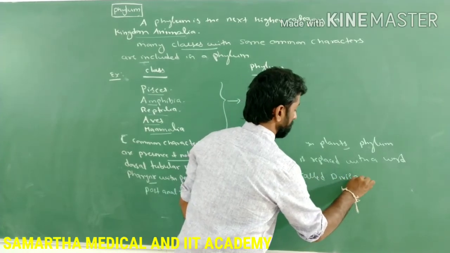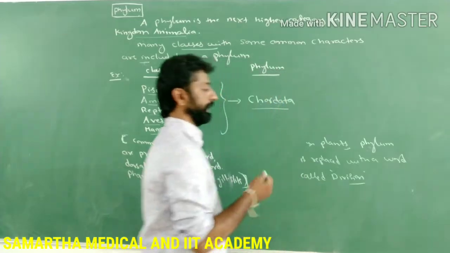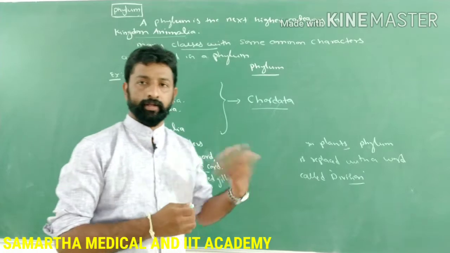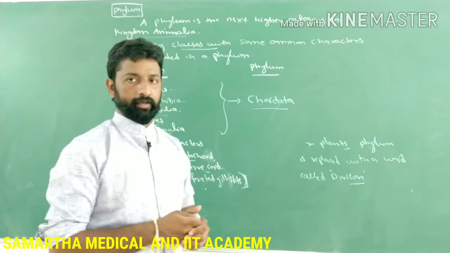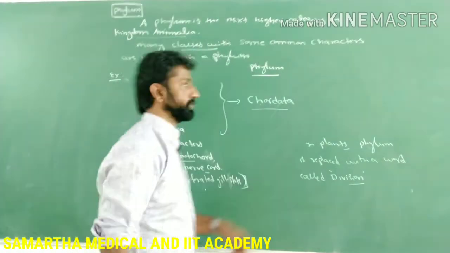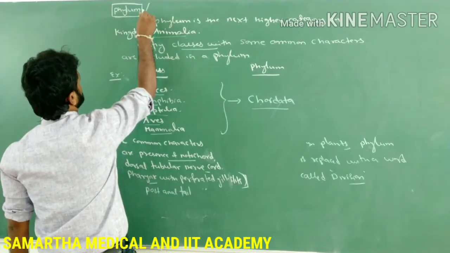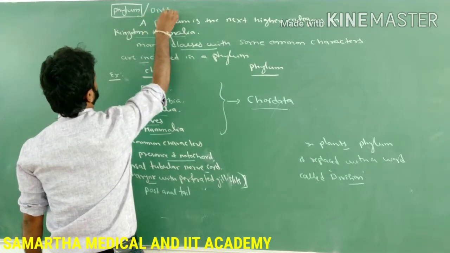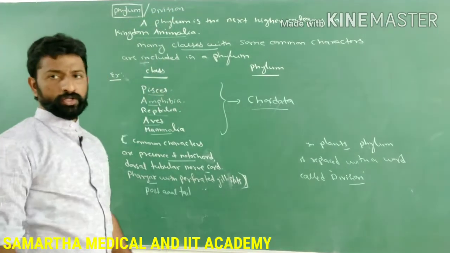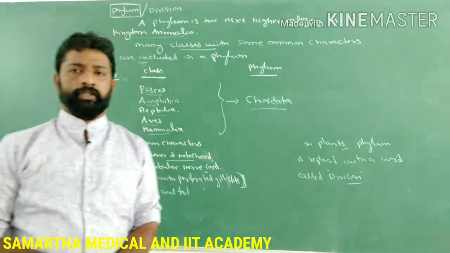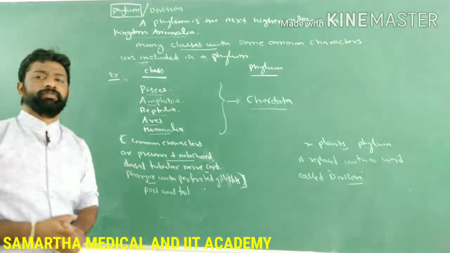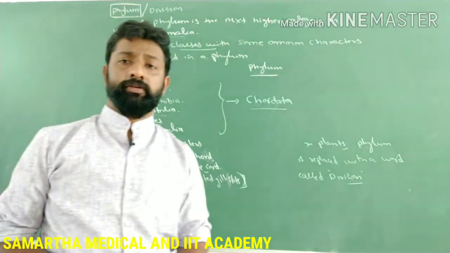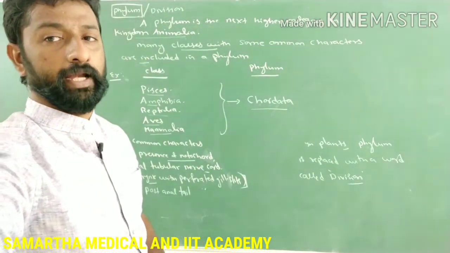While referring to the higher category than the class, the word used for the next higher category in plants is division. So it is called phylum for animals, and for plants it is called division. Can you give an example for the division name in plants? Anyone?